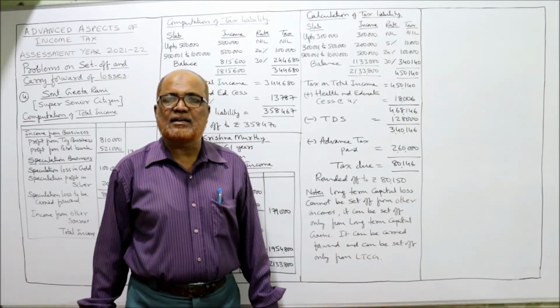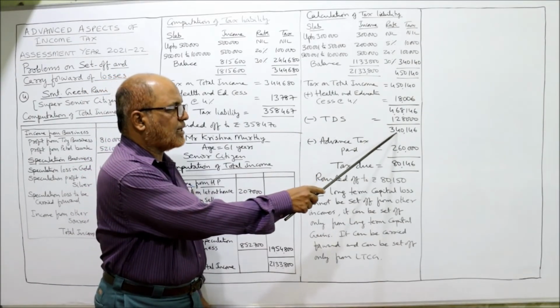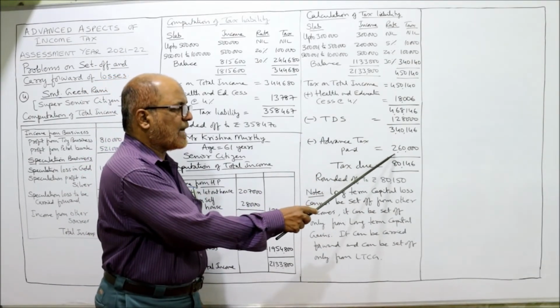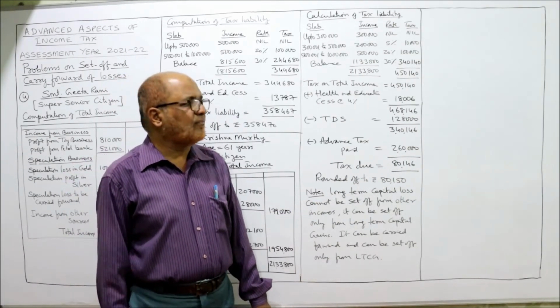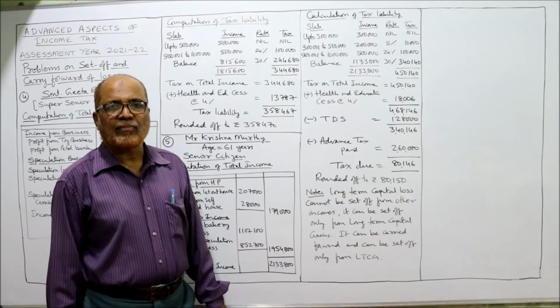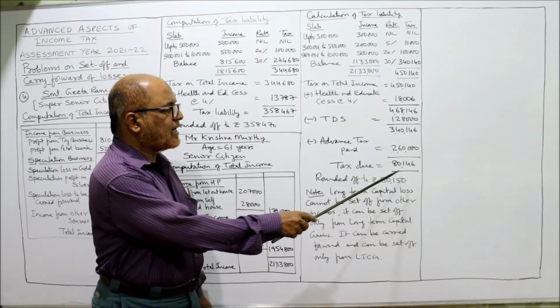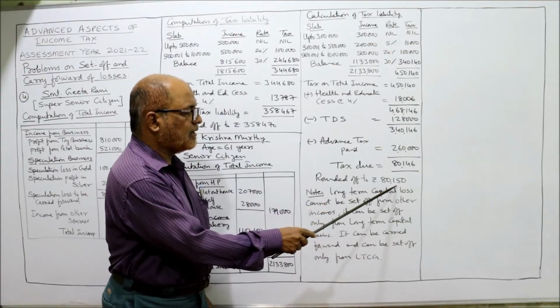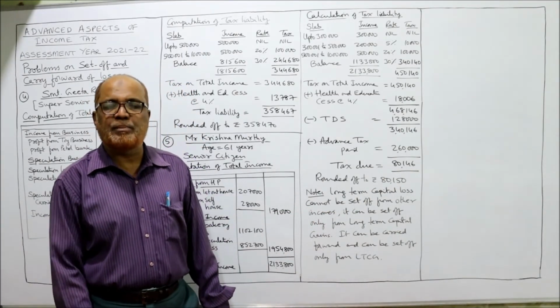From this we deduct TDS. Less tax deducted at source 1,28,000, deduct. Advance tax paid 2,60,000, deduct. So tax due is 80,146. Now we round it off to the nearest 10. 46 will become 50. So 80,150 is the tax due, still payable.